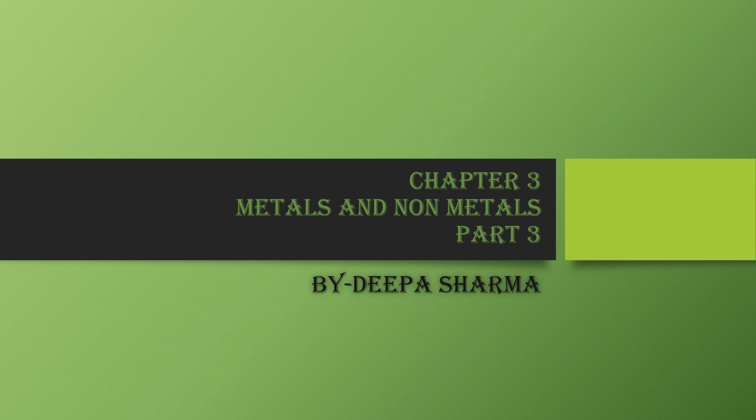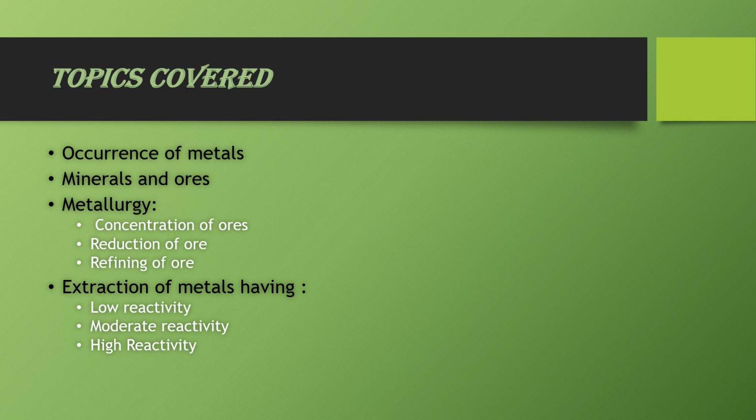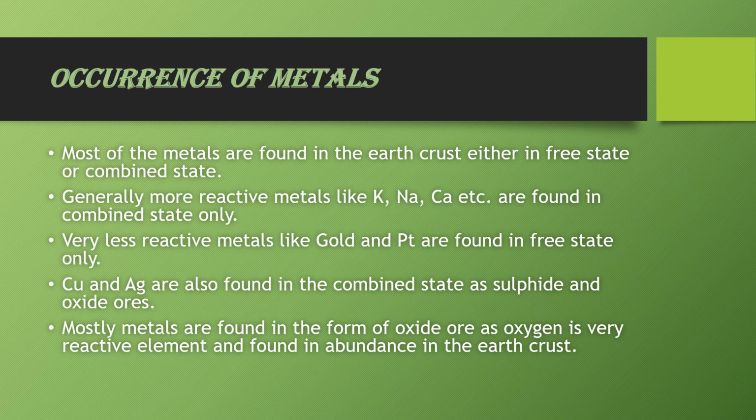Today I am starting part 3 of chapter 3 of class 10th metals and non-metals. Topics covered in this part are occurrence of metals, minerals and ores, metallurgy, that is concentration of ores, reduction of ore and refining of ore, and then extraction of metals having low reactivity, moderate reactivity and high reactivity. So let us start our chapter with occurrence of metals.